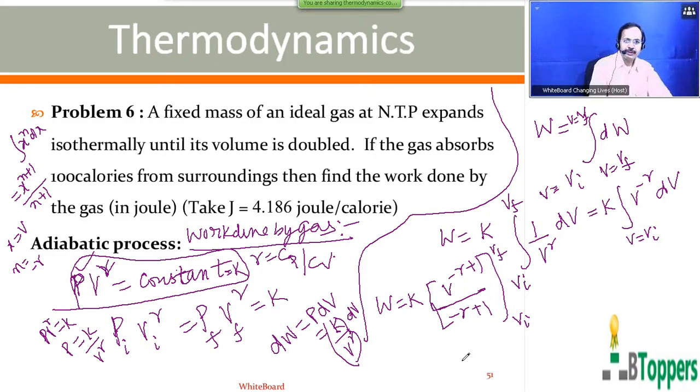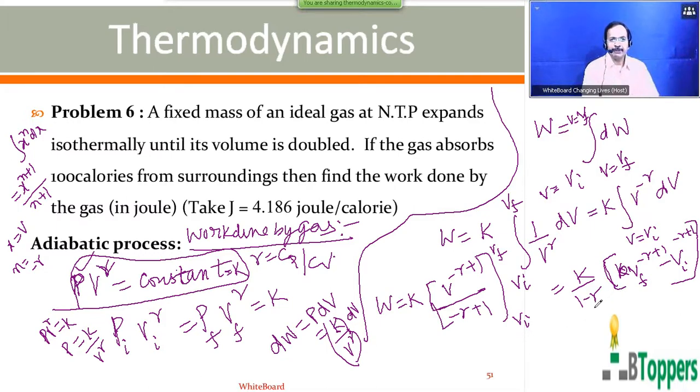Minus gamma plus 1 can be written as 1 minus gamma, and carrying K inside, you get K by 1 minus gamma into V, applying the limits here: Vf power minus gamma plus 1 minus Vi power minus gamma plus 1.